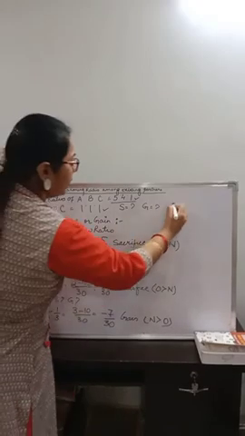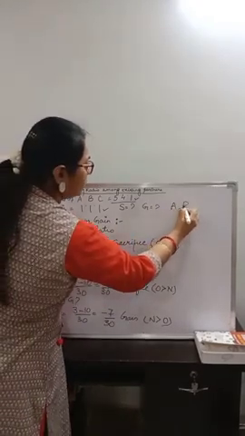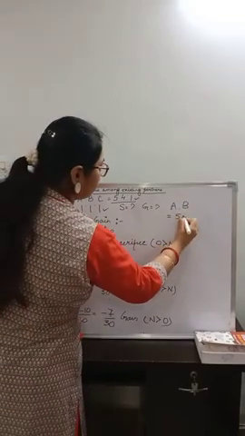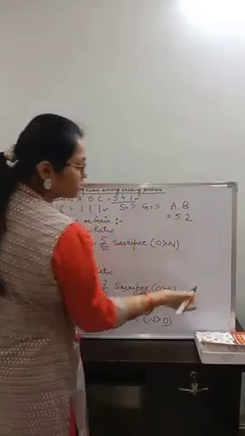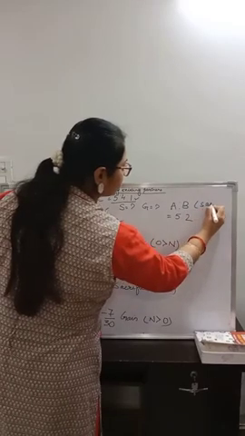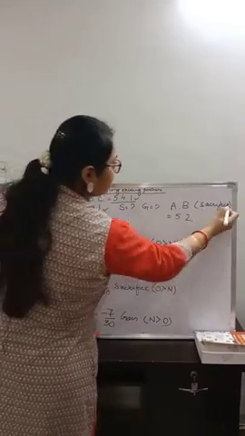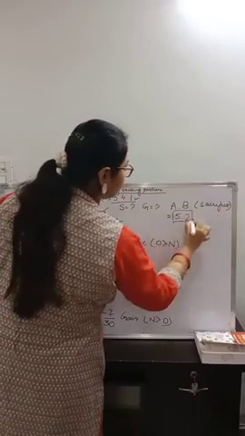So, A and B have made a sacrifice of 5:2. A is to B's sacrifice is 5:2.